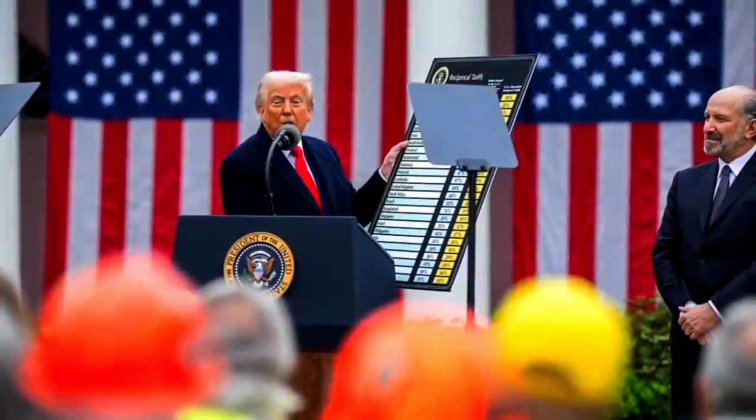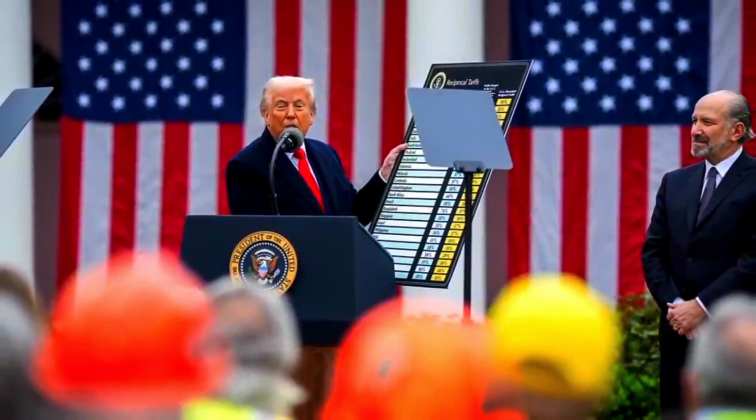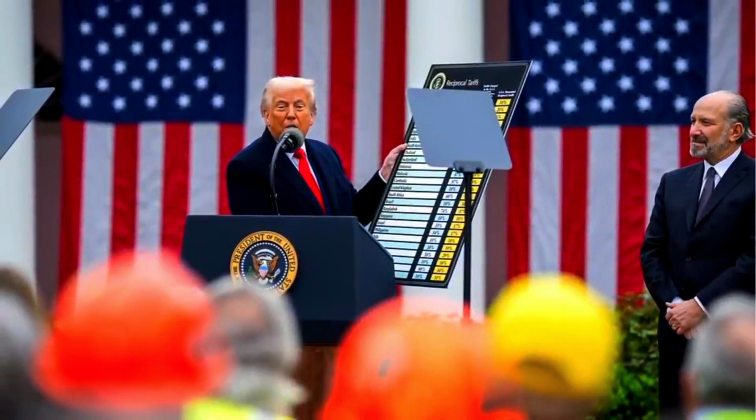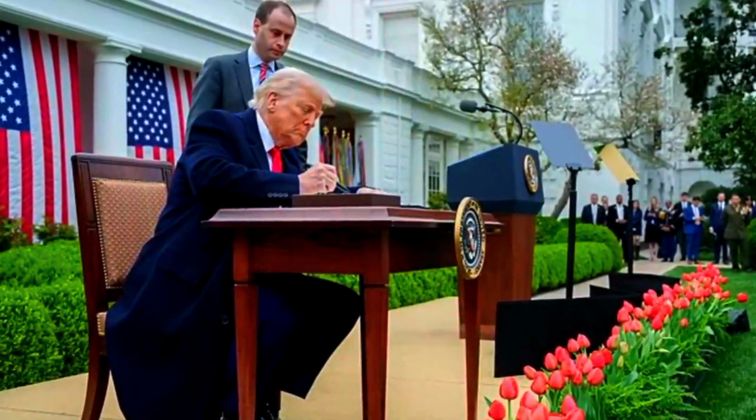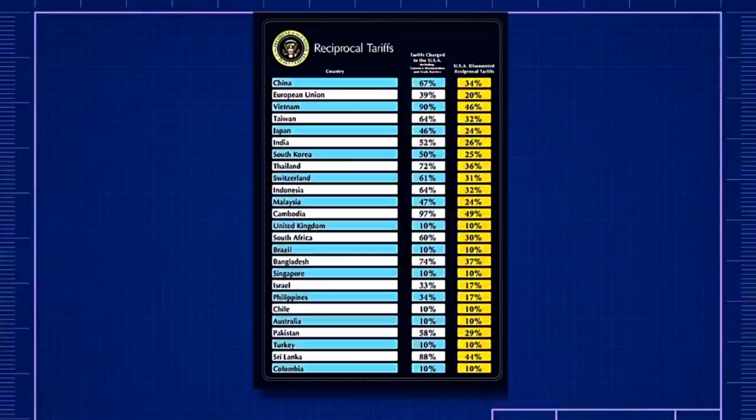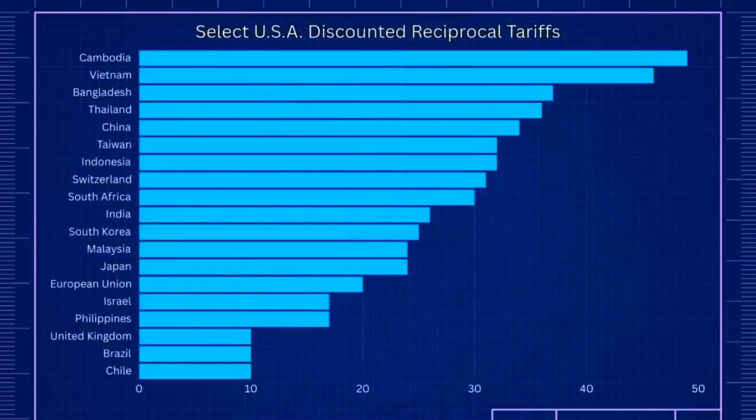In April 2025, Donald Trump had announced one of the world's steepest tariff rates. It was seen as a bold move to protect American industries and reduce reliance on foreign goods. The policy introduced a universal 10% tariff on all imports, with much higher rates for certain countries like China and Vietnam. And if we were to pull up the list of countries that received these reciprocal tariffs, we would see